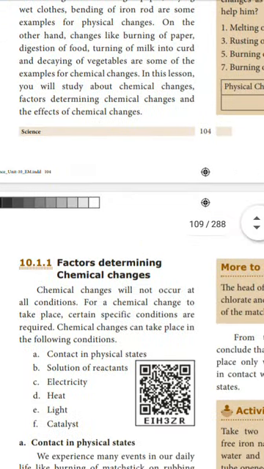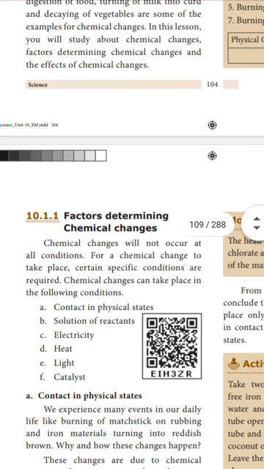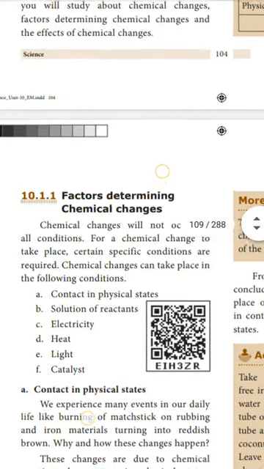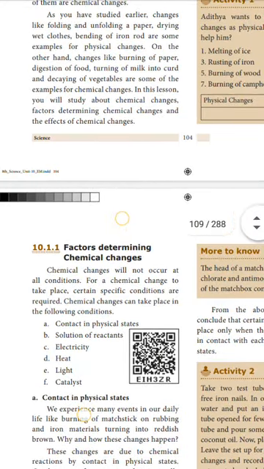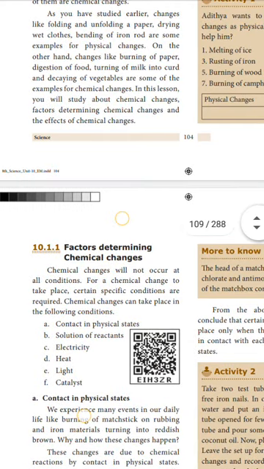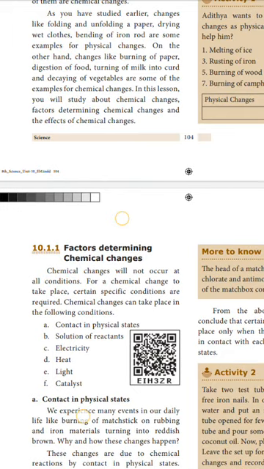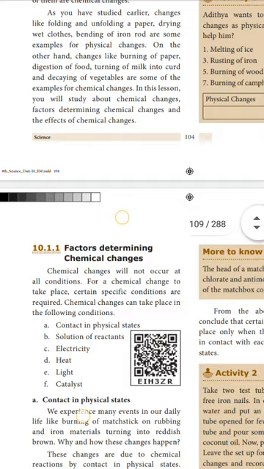Now we will learn about the factors determining chemical changes. What are the conditions required for chemical changes? Chemical changes will not occur in all conditions. For a chemical change to take place, we need some special conditions. So, for a chemical change to take place, certain specific conditions are required. What are the specific conditions required for chemical changes? Now, we will see that.